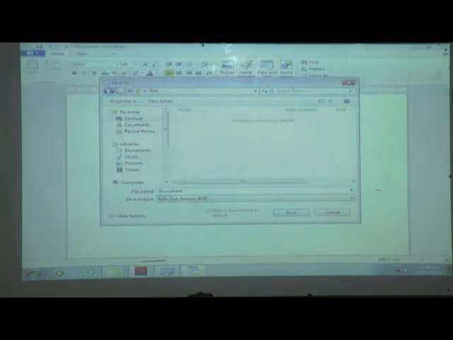Then you can see here file name. If we give a proper file name, then afterwards we can find it easily. We will give here my favorite hobbies.